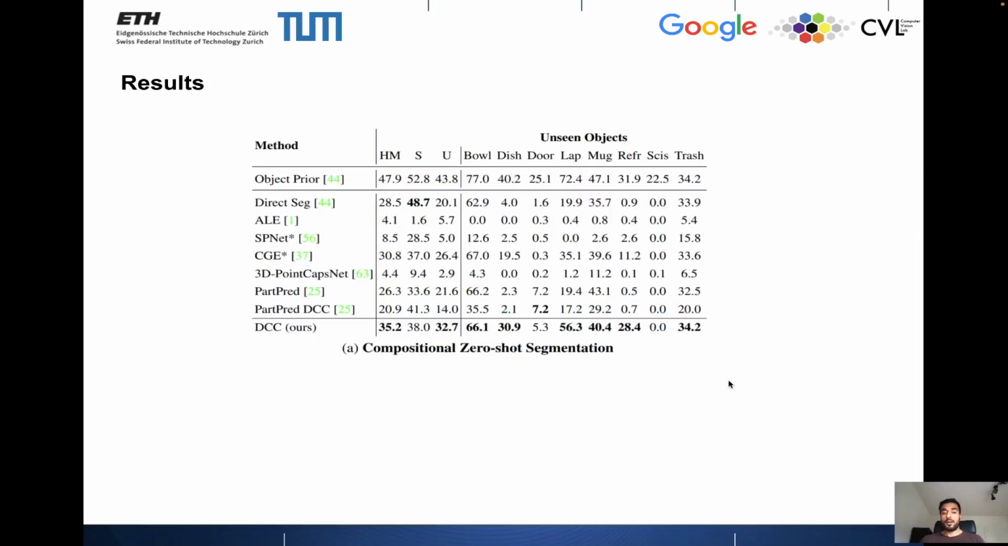When we compare our model with baselines on segmentation performance, we see that DCC significantly outperforms all baselines to set a state of the art. Compared to direct segmentation, we see a 50% improvement from 20 IOU to 32.7 IOU. And we see that while direct segmentation fails on most unseen objects, our model is able to reason about 6 of the 8 unseen object classes. Surprisingly, we see that point capsule networks, which were inherently designed to be compositional, are not zero-shot compositional.